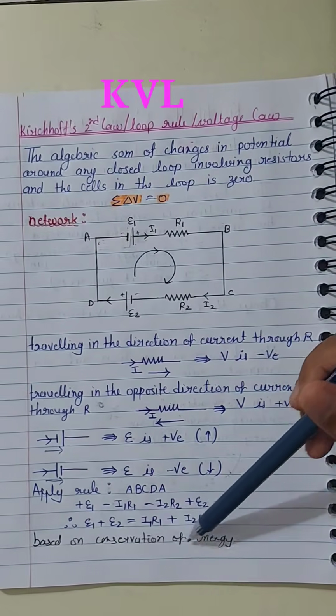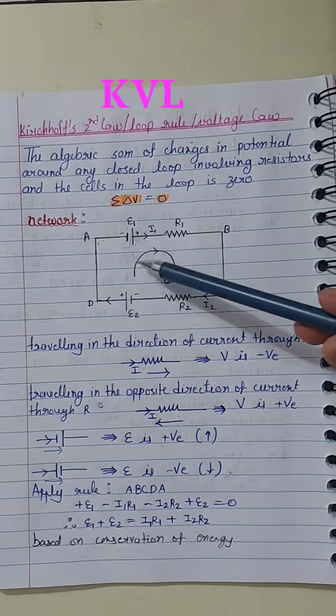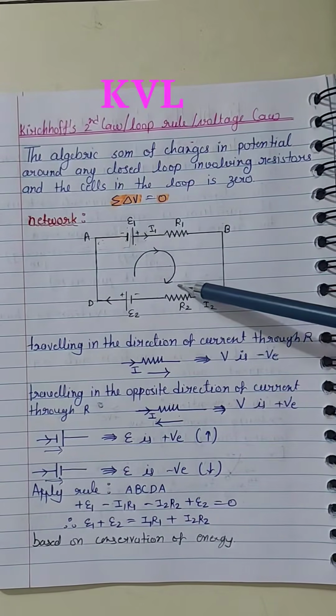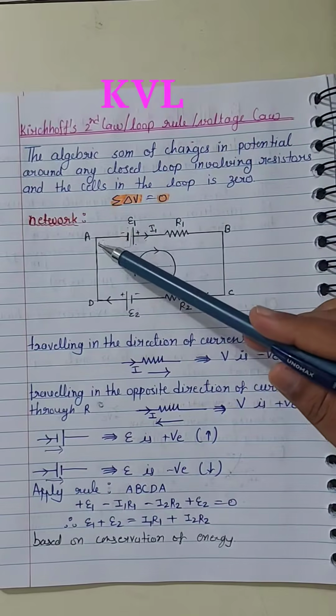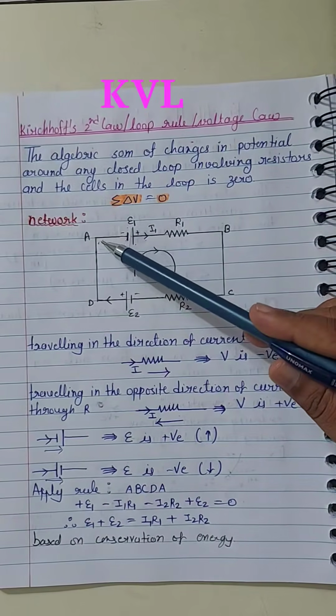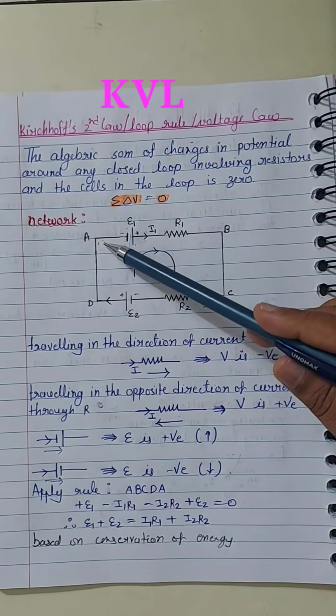It is based on conservation of energy. The electrostatic force which is required to circulate a charge in a closed loop is conservative. So when we travel from point A and again come back to A, the change in potential is 0. If delta V is 0, then V is constant, so energy remains conserved.